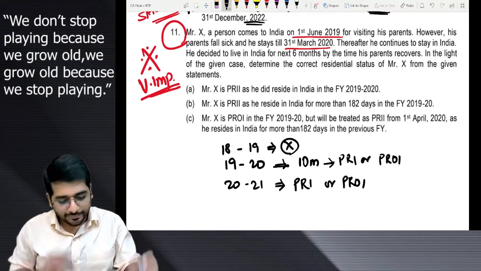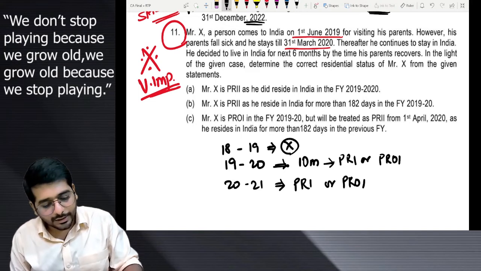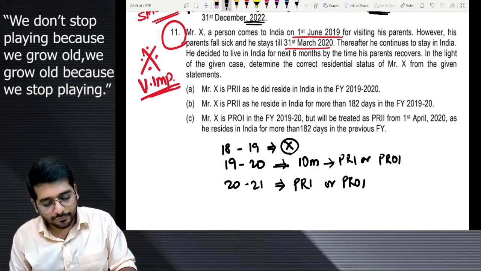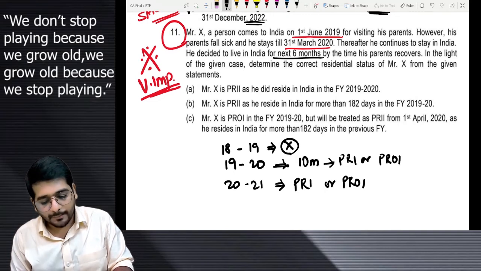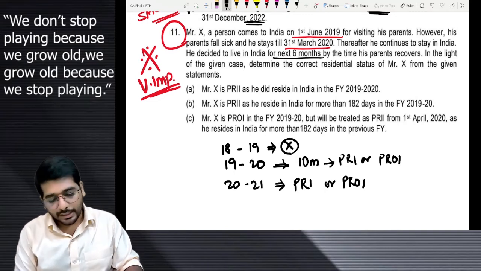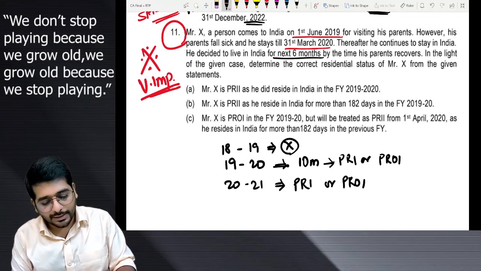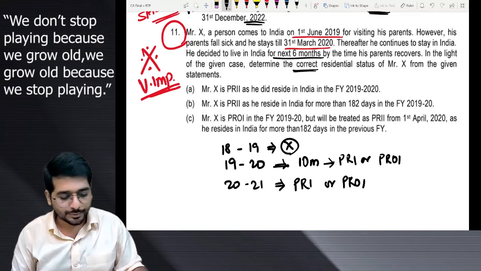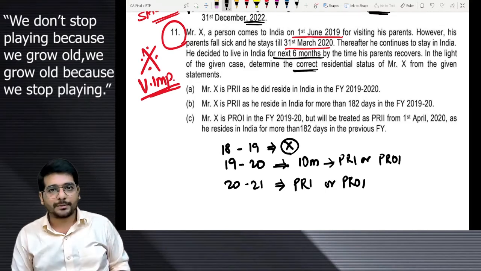Okay, think and answer. Wait. Thereafter he continues to stay in India. He decided to leave India for 6 months by the time his parents recover. In the light of the given case, determine the correct residential status of Mr. X from the given options. A, B, C, D, 4 options are there.